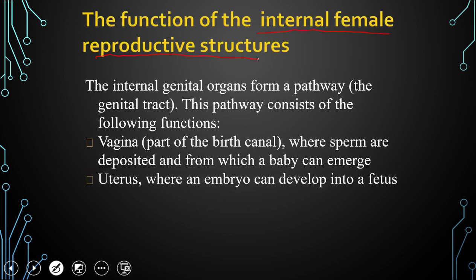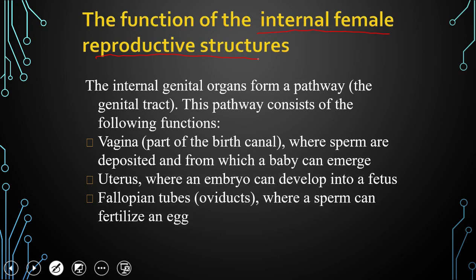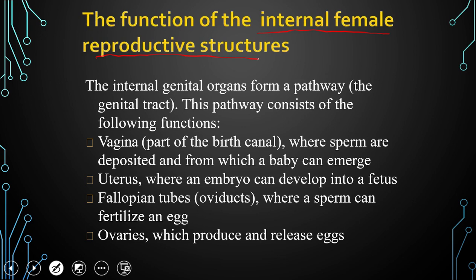Uterus. The uterus is also called the womb, where the embryo can develop into the fetus. Fallopian tube, the oviduct, where a sperm can fertilize the egg. It is a bridge between the ovaries and the uterus, as well as a site for fertilization. And the last one, the ovaries, which produce and release the egg. So this is regarding the female reproductive system.